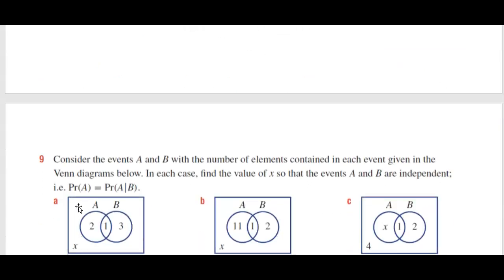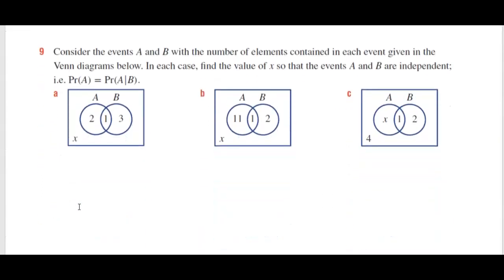All right, let's have a look at question 9. Consider the events A and B with the number of elements contained in each event given in the Venn diagrams below. In each case, find the value of X so that the events A and B are independent, i.e. the probability of A is equal to the probability of A given B. That's just to check that they're independent. So we want the probability of A and the probability of A given B.